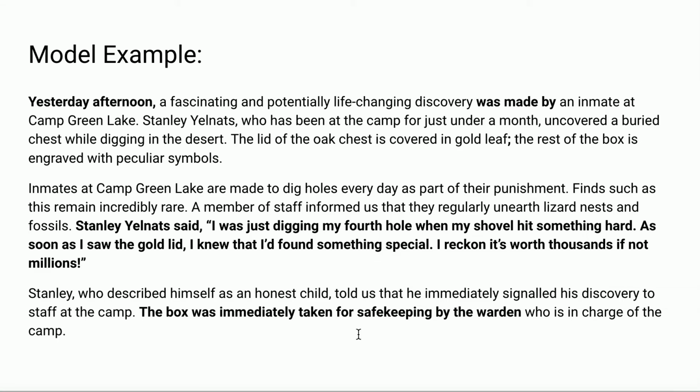So for example, even in my last sentence, the box was immediately taken for safekeeping by the warden, that's happened in the past, so that's in past tense. But then I've said who is in charge of the camp. The warden is still in charge of the camp, so that can be in present tense. So open up your task sheet and have a go at writing just the start of our newspaper report. Remember, we're finishing it off tomorrow, and try and tick off as many of those criteria as you possibly can.